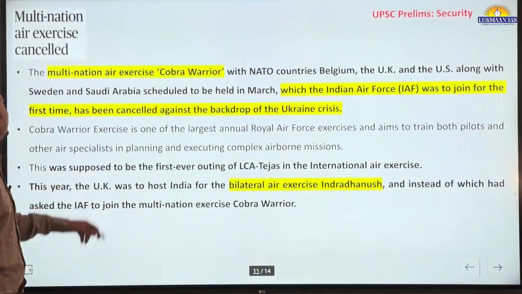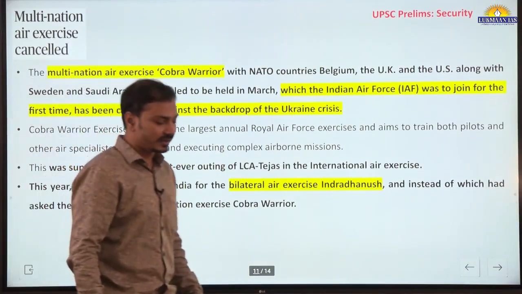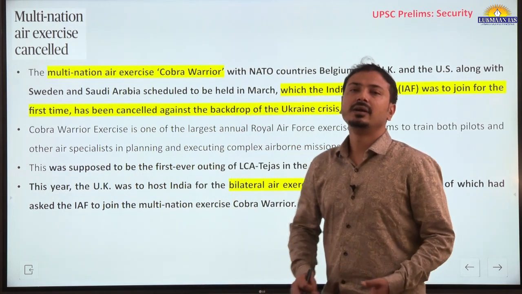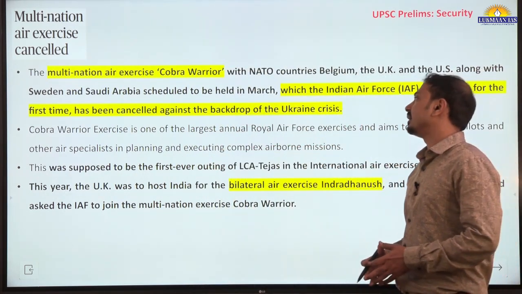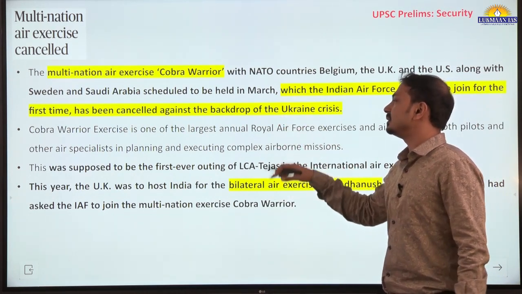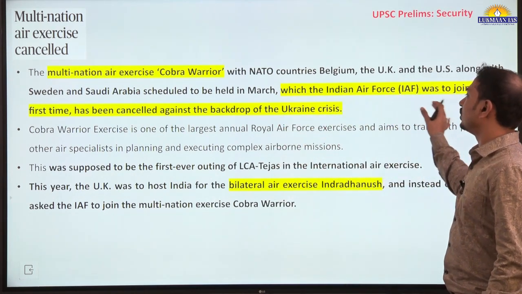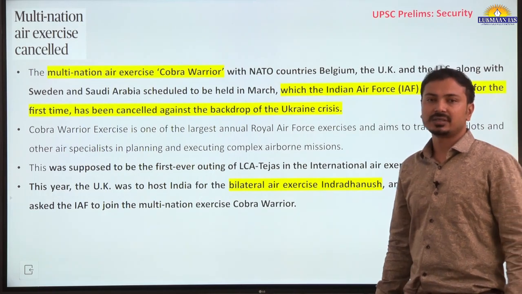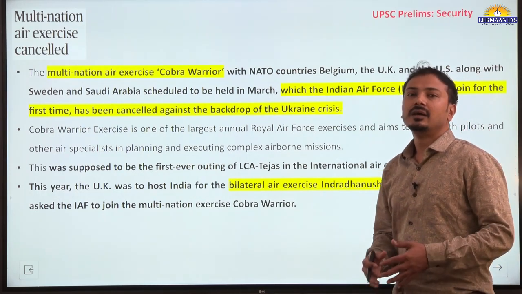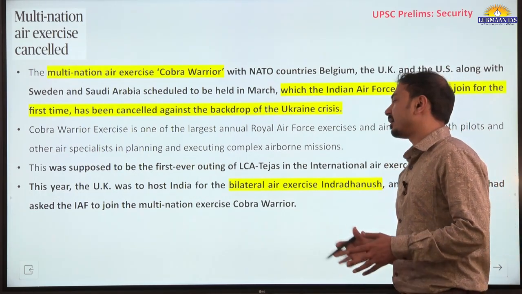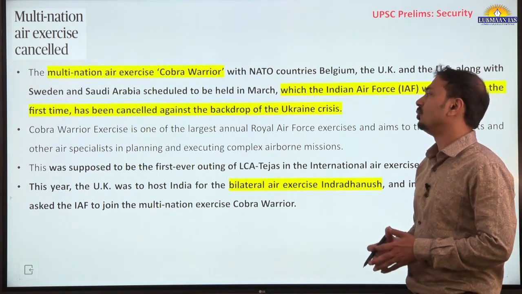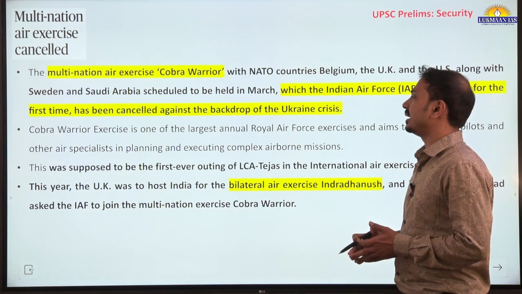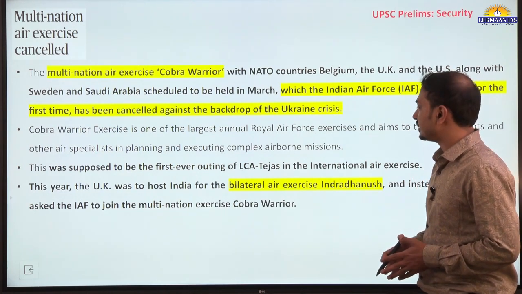Next, multinational air exercise cancelled. The name of the exercise was Cobra Warrior. It was to be held in the UK, but this has been cancelled against the backdrop of the Ukraine crisis. Indian Air Force was going to join this for the first time, and the Indian LCA light combat aircraft Tejas was going to participate for the first time in the air exercise.